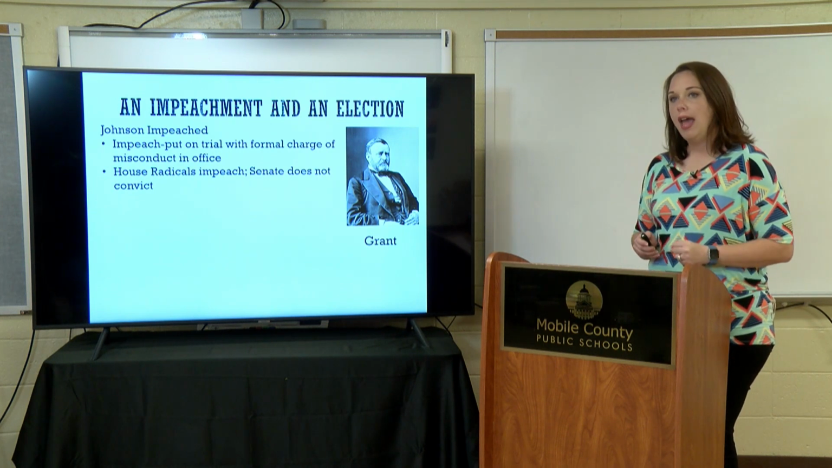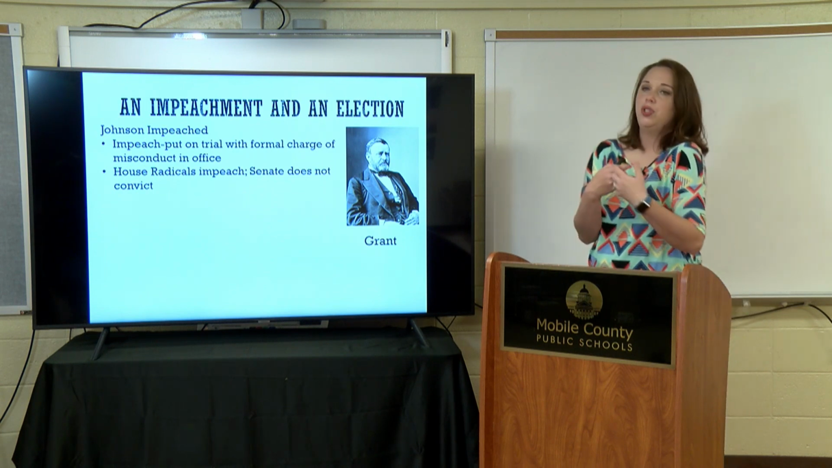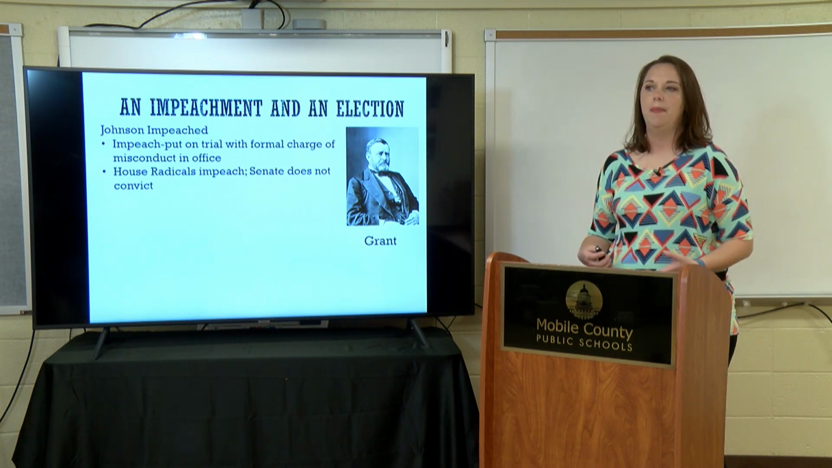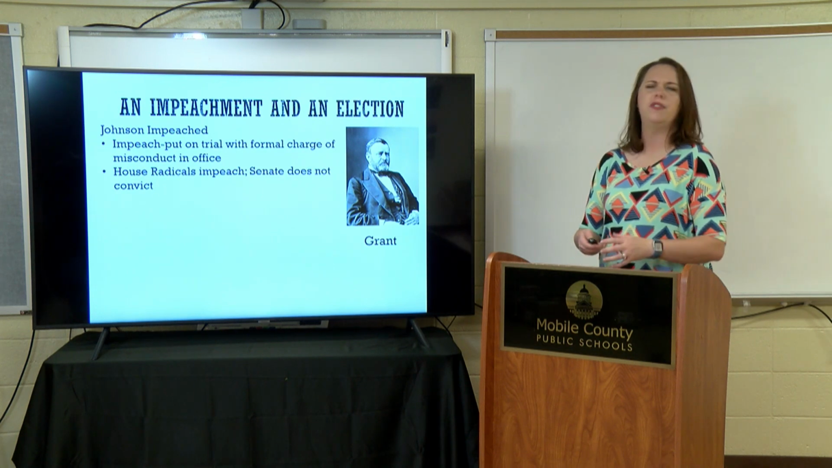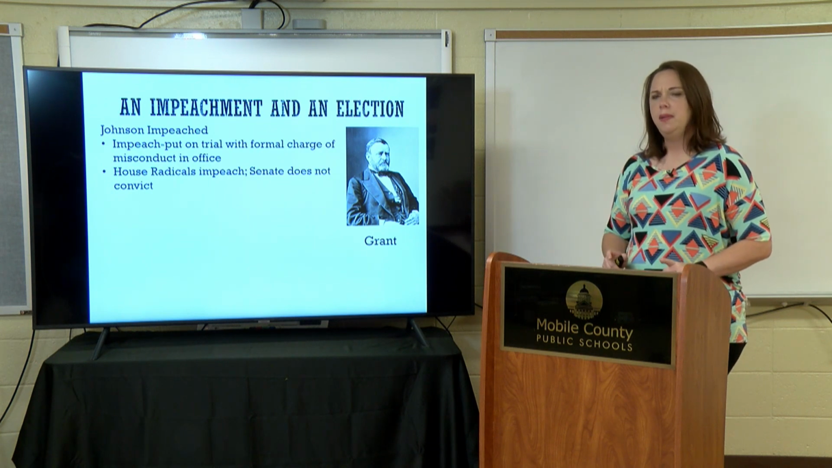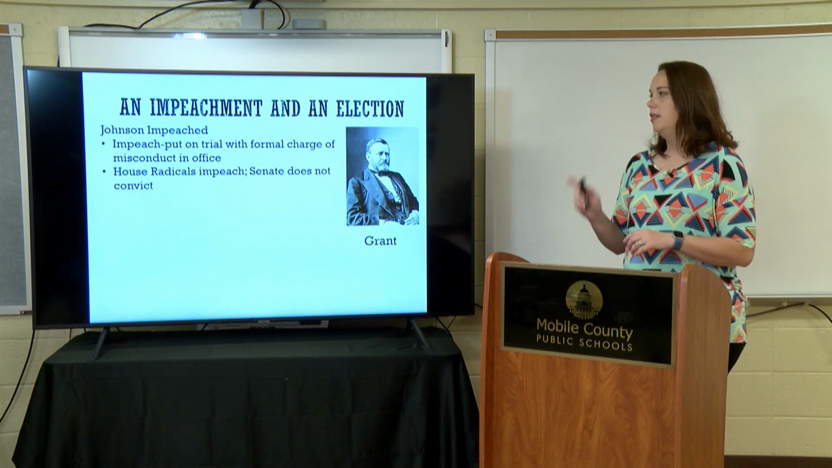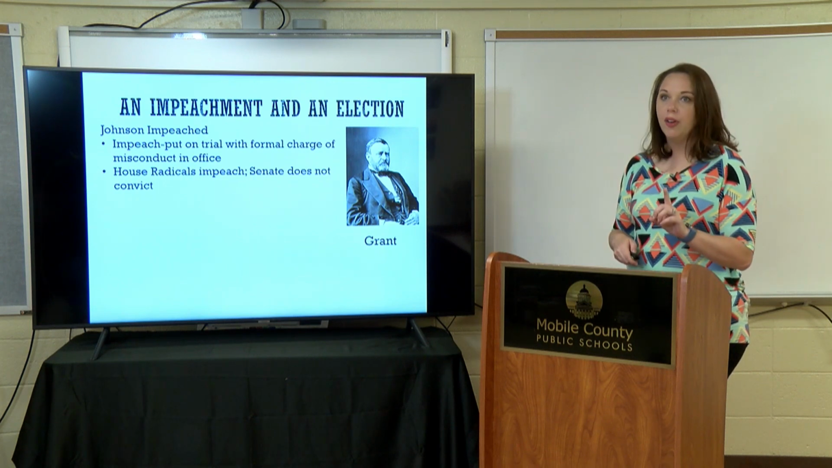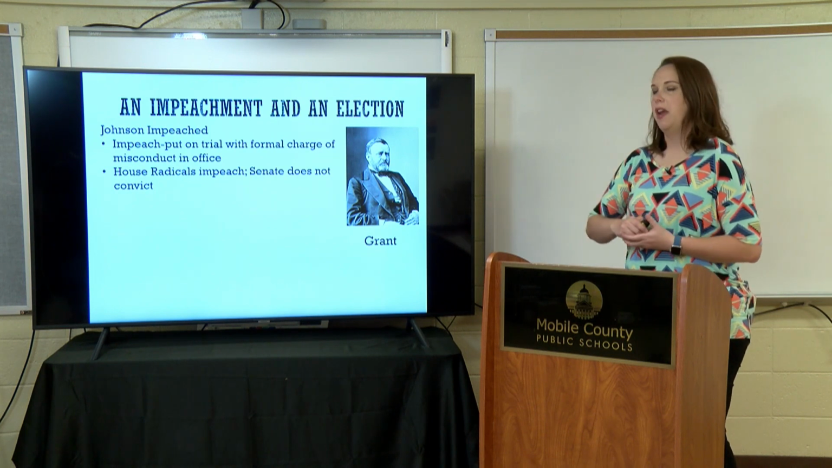So these radical Republicans in the House try to impeach Johnson. They want to bring charges against him because he's pushing the limits. He's pulling Republicans out of office. Now, the House does impeach him. They do find enough to try him, but the Senate does not convict. One vote is what kept Johnson from being convicted, and he did stay in office.